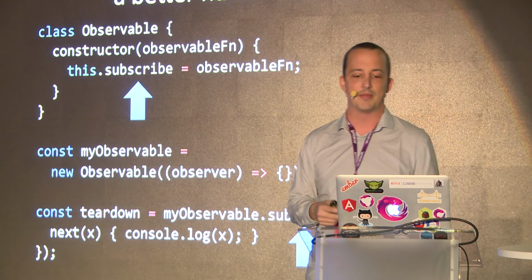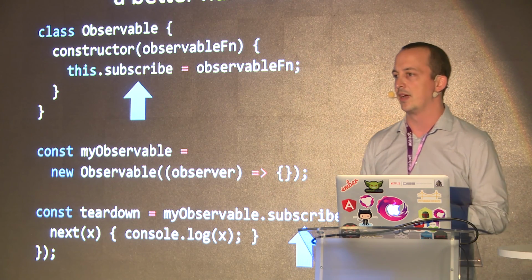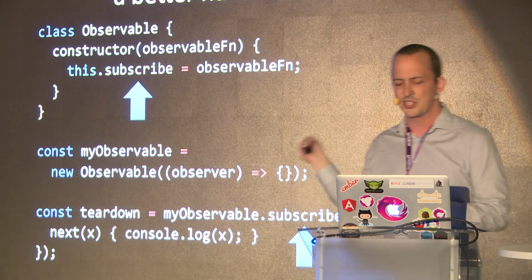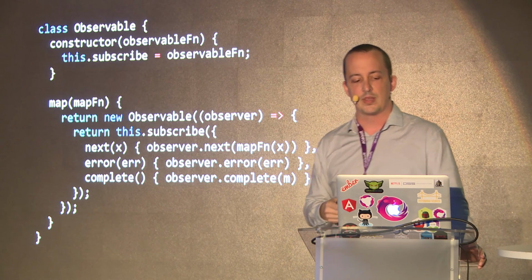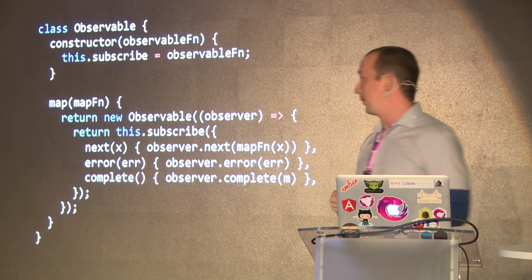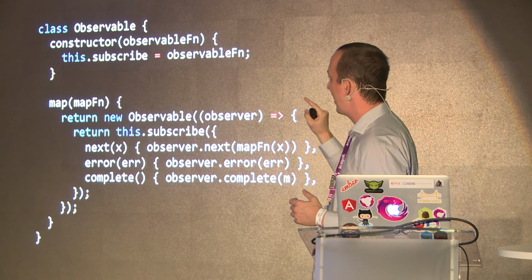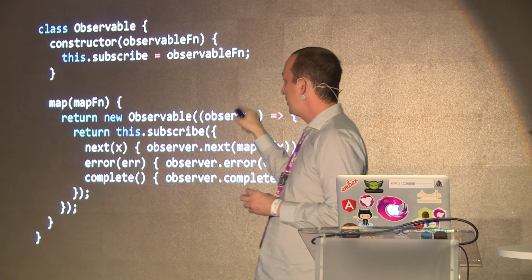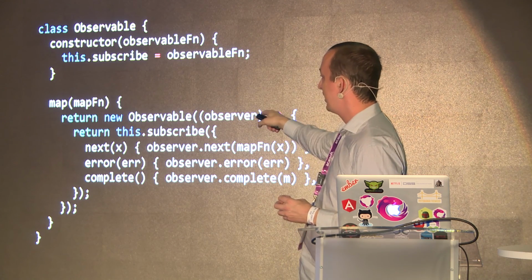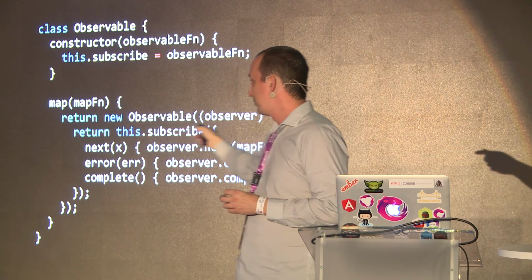We're calling subscribe. Now, the Observable type in RxJS does a lot of other things that provide safety, but this is what it's shaped like, and this is kind of why. And then we want to add our map operator to it. This is exactly the same map operator we had before, but instead of providing the source observable as an argument, we just use this. So it's this.subscribe, right?